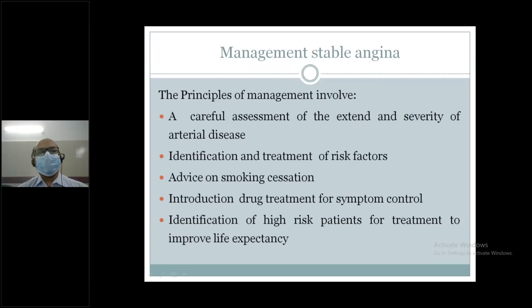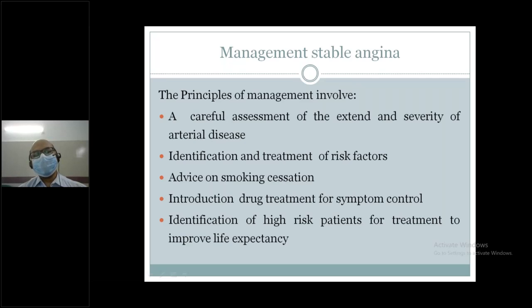Management of stable angina. The principles of management usually involve: number 1, careful assessment of the extent and severity of arterial disease; number 2, identification and treatment of risk factors; number 3, advice on smoking cessation; number 4, introduction of drug treatment for symptom control; number 5, identification of high-risk patients for treatment to improve life expectancy. So these are the principles of management.